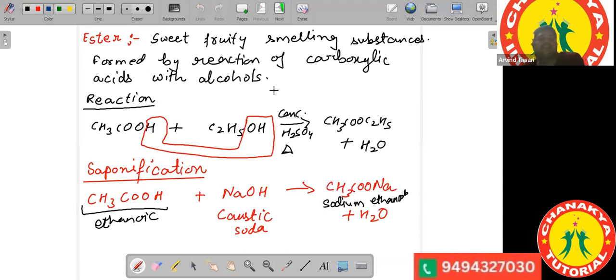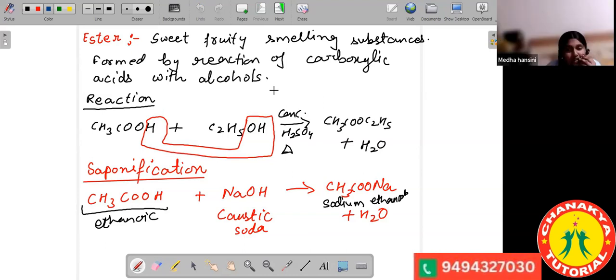Because in this reaction there is formation of a soap. And where is the soap? Medha, answer me, which one is the soap out of it? Sir, I don't know.